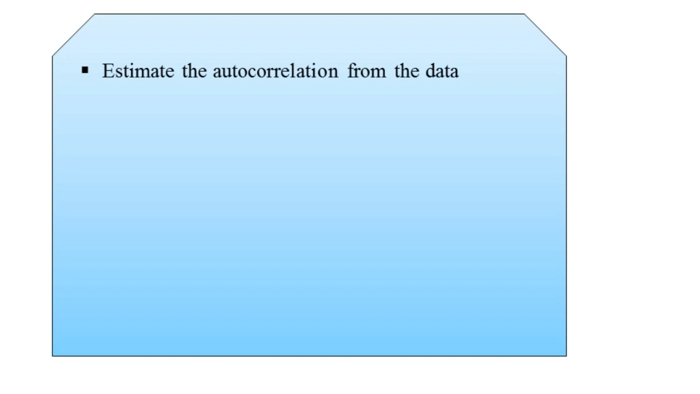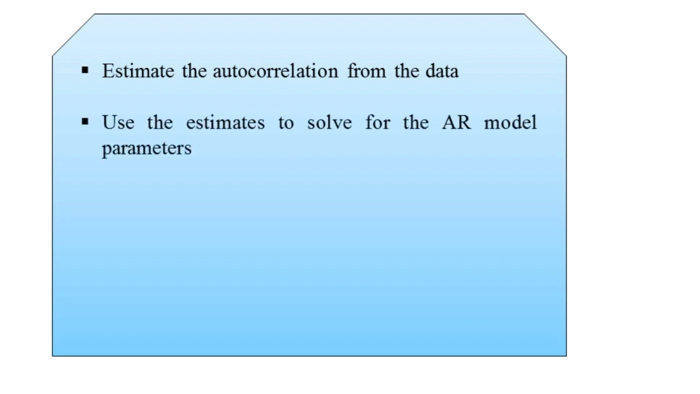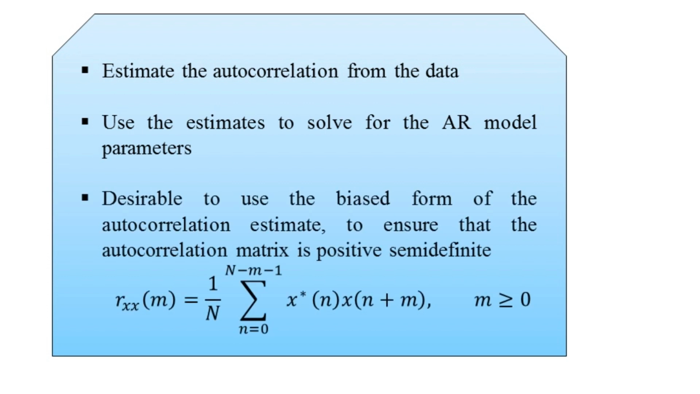When we talk about the Yule-Walker methodology, we are simply estimating the second-order statistics called the autocorrelation function from the available data, and further using the estimates from this autocorrelation to find the solution for the AR model parameters. Here it is quite desirable to use the biased form of the autocorrelation estimate to ensure that the autocorrelation matrix is positive semi-definite.